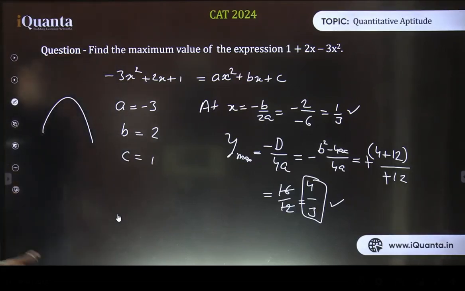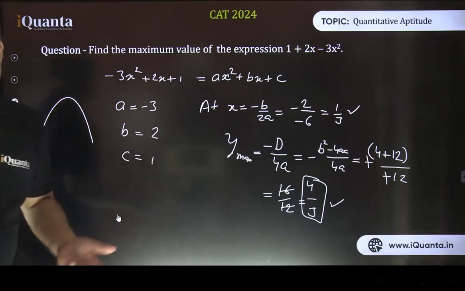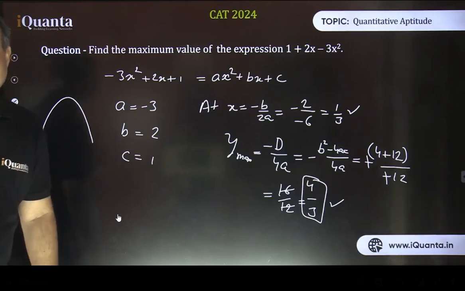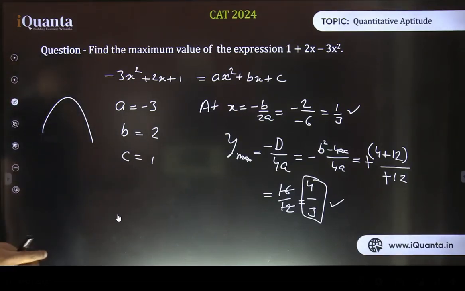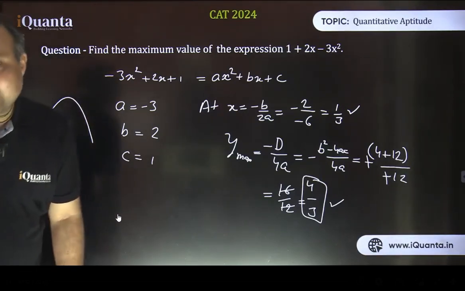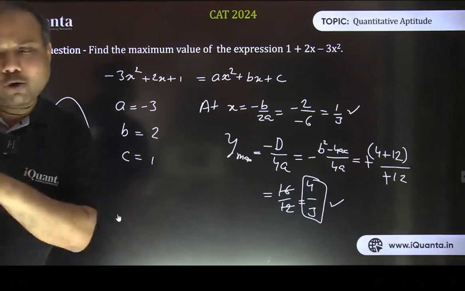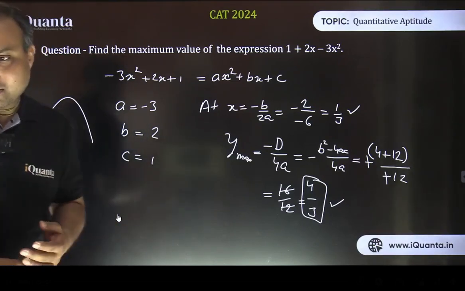Okay, let's move further now. I hope all things are clear so far. Raghavendra says differentiation is quicker. Yes, for those who are comfortable. See, we had done different methods, so whatever method you are comfortable with, you can go with that, no problem. But we should be conversant with other methods as well, right? It's not that one method is going to be suitable always. There will be different varieties of questions.